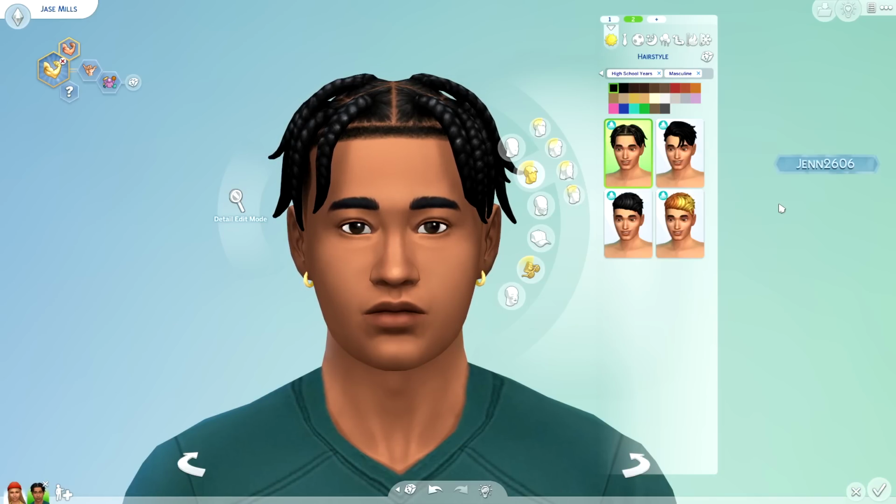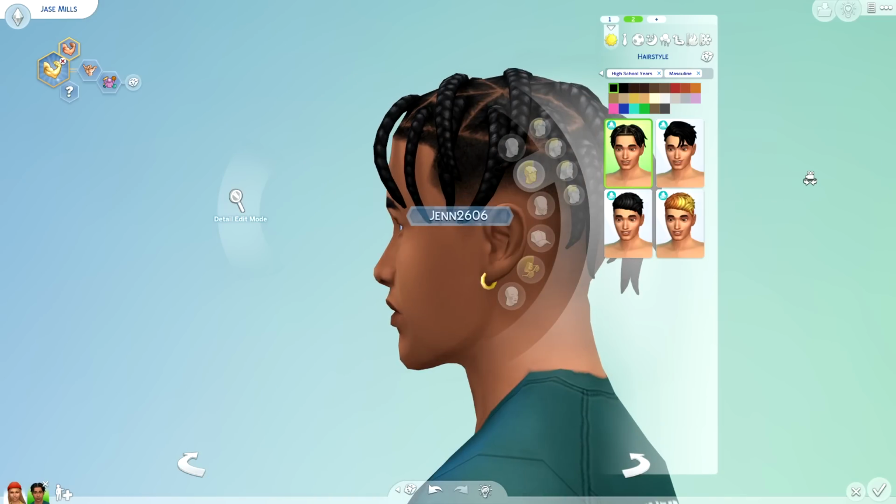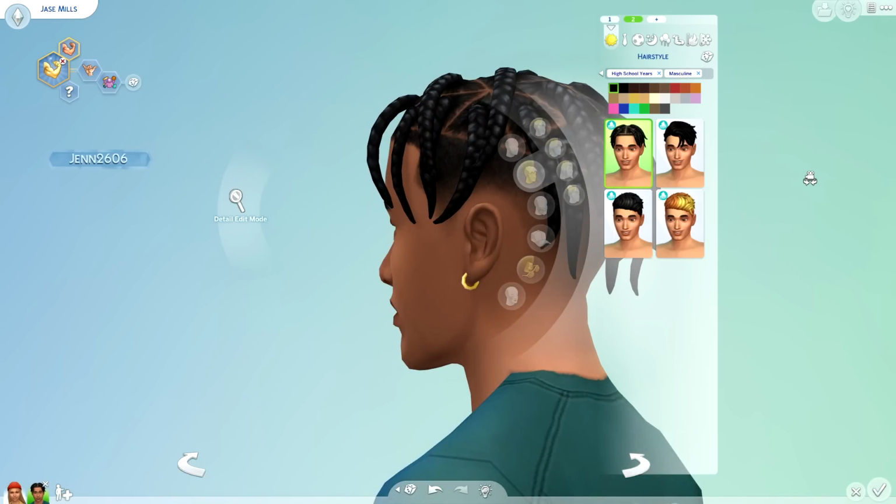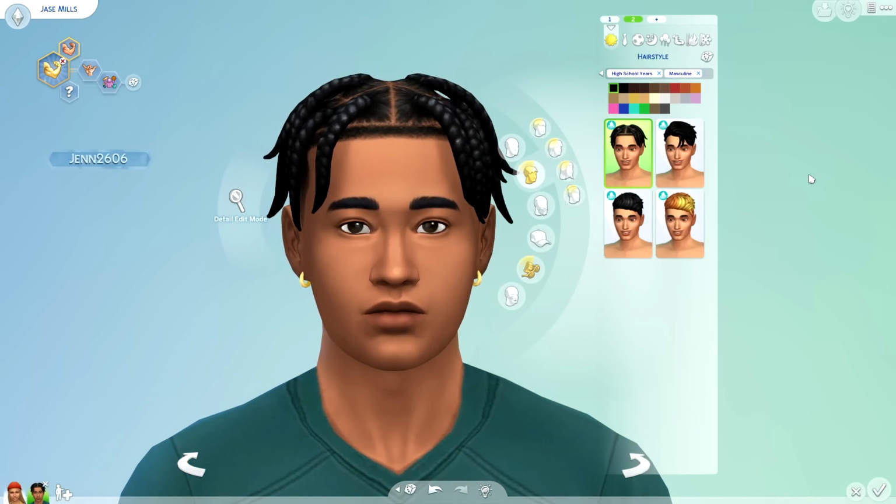We only have 4 brand new hairstyles and 2 of them are essentially duplicates, but I do like the hairstyles that we have. So we have this braided hairstyle, as you guys can see, with like the shaved undercut. I love that. I love the way that they've lined up this hair. I think it's really, really nice. Also, it is available for the children. I'm not sure if it's available for the toddlers, but I do know for a fact it is available for the kids.